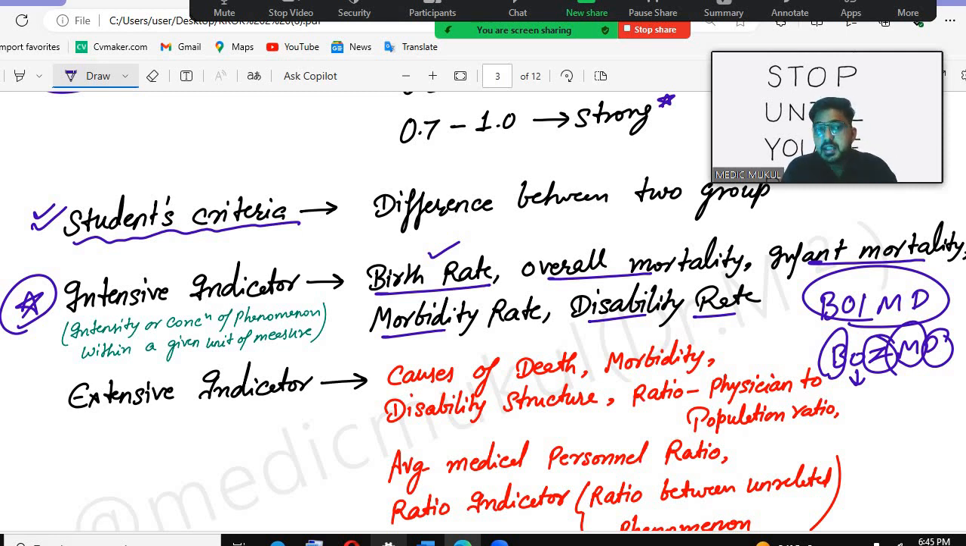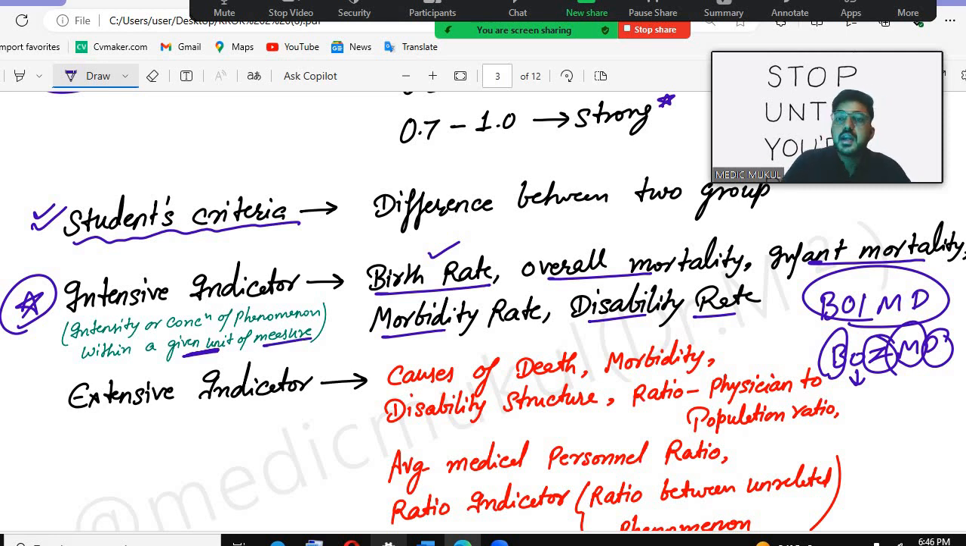So that is the intensity or the concentration of a phenomenon, the concentration of birth within a given unit of measure, like within the total population or the total birth in the population. That is telling us the intensive indicator. We have to calculate it with a given unit of measure.